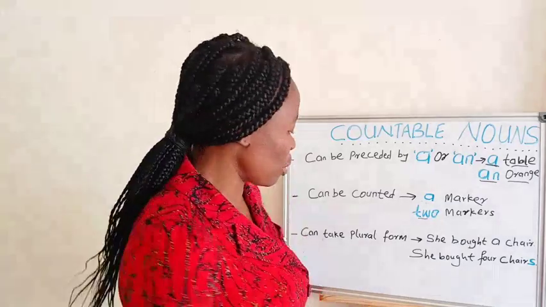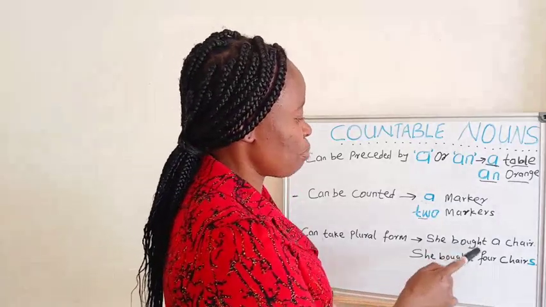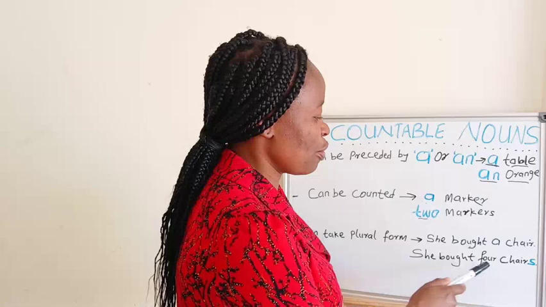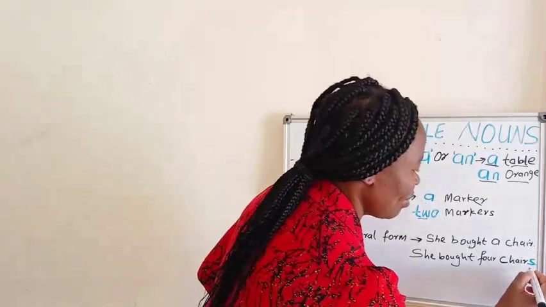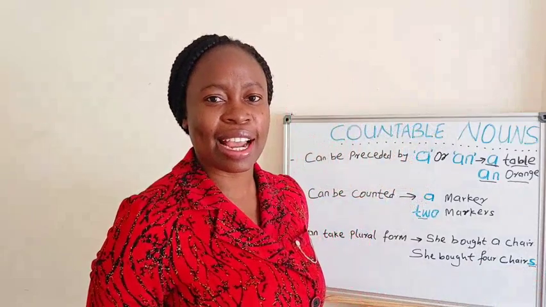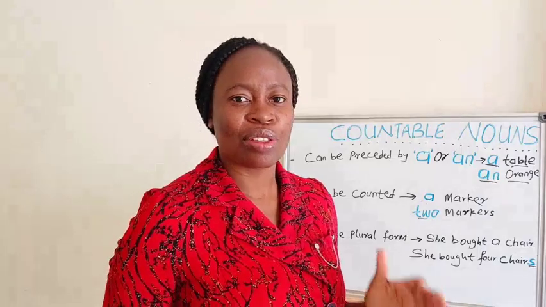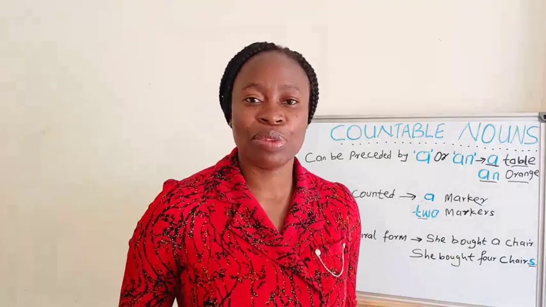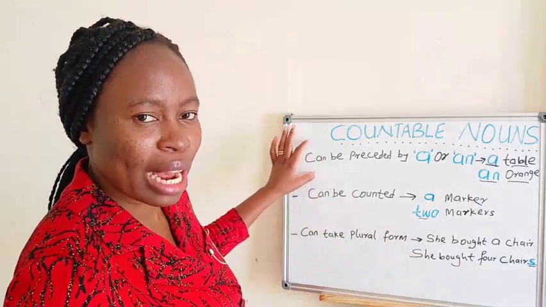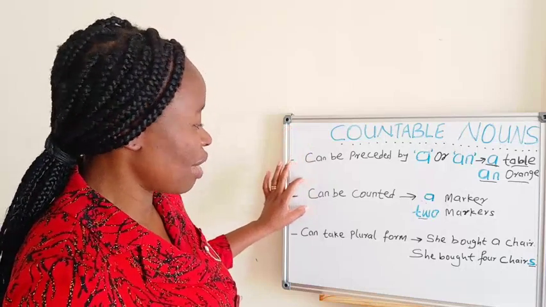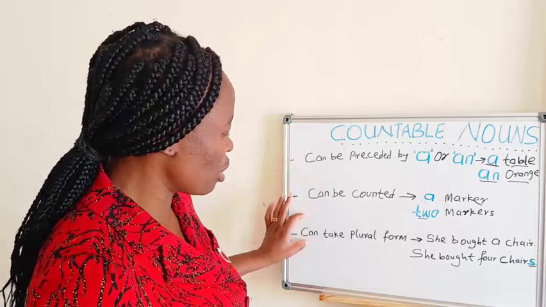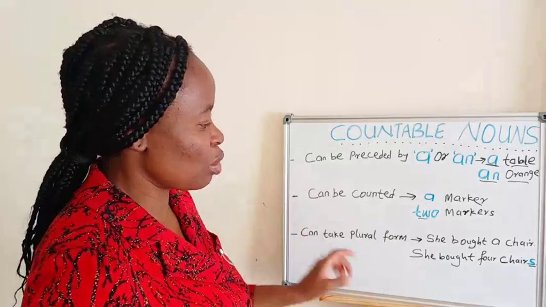Countable nouns can also take plural form. She bought a chair, which means one chair. She bought 4 chairs. We added this plural marker s here because chair is a countable noun. So don't forget that countable nouns, number one, can be preceded by the indefinite article a or an, can be counted. That means we can use a number before countable nouns. And the third one, they can take plural form, as we have here.